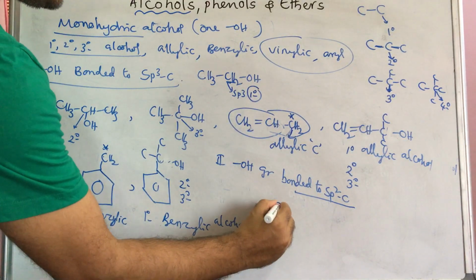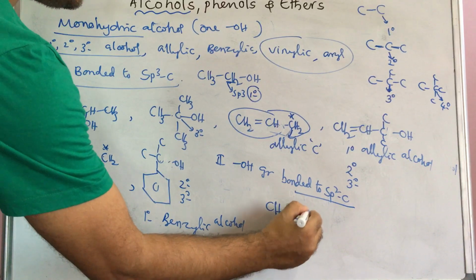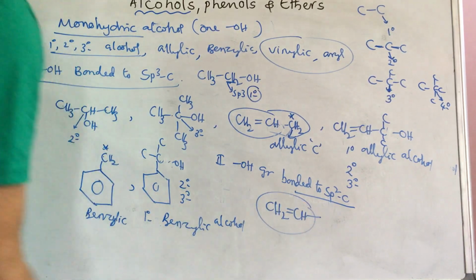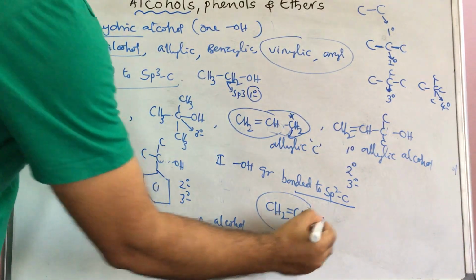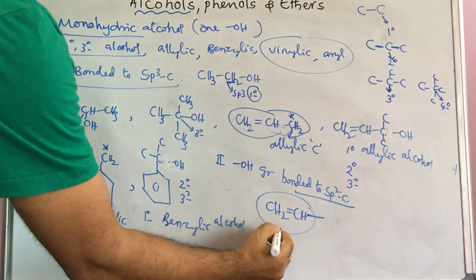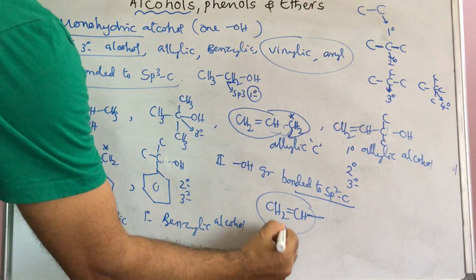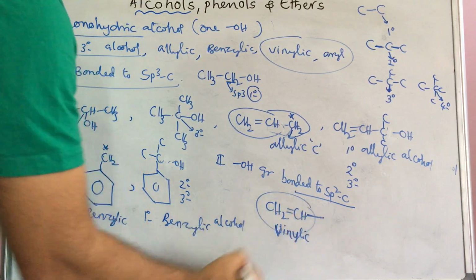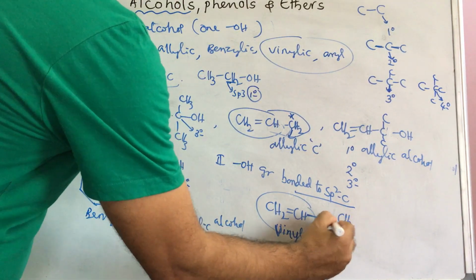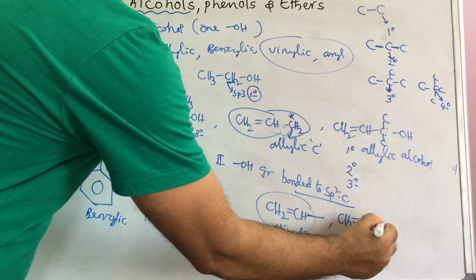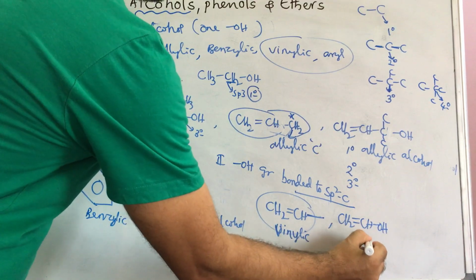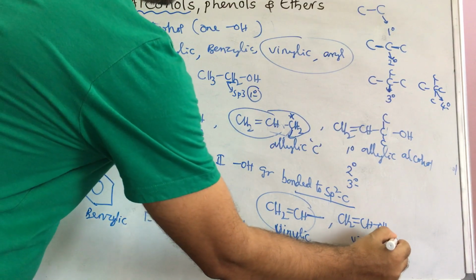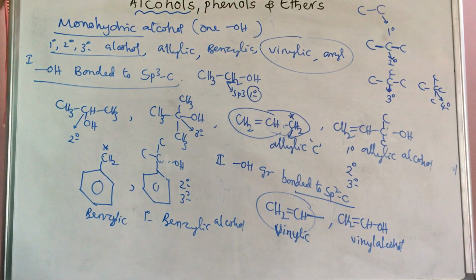One example is CH2 double bond CH. Here this line is nothing but a bond. This total setup is known as vinylic. If the group is CH2 double bond CHOH, this is called vinyl alcohol. Vinyl alcohol is the common name.